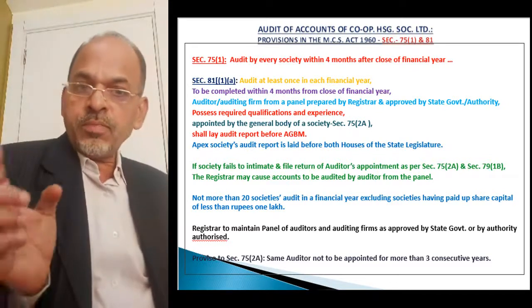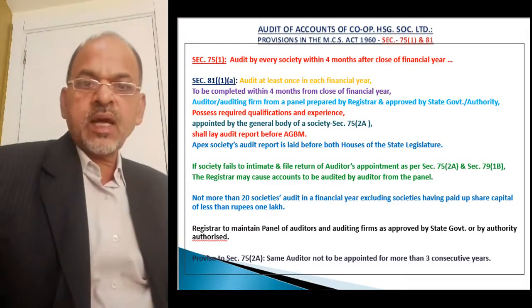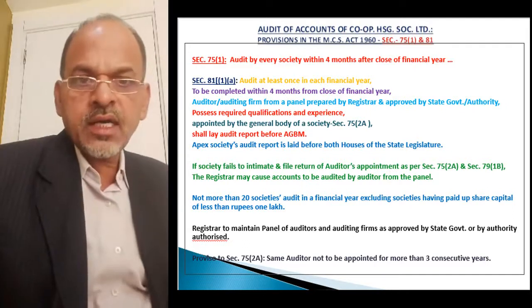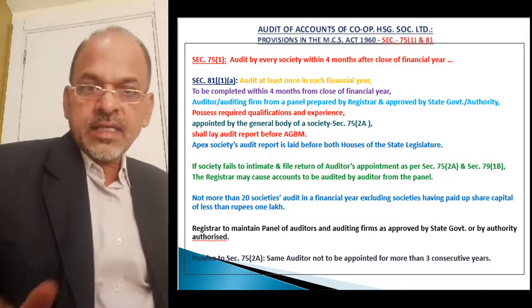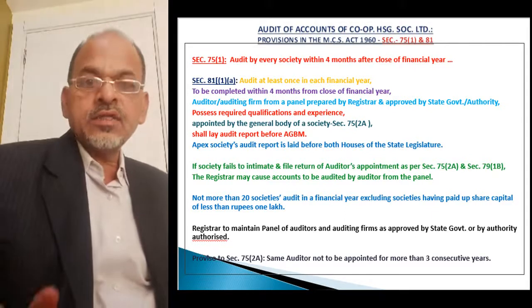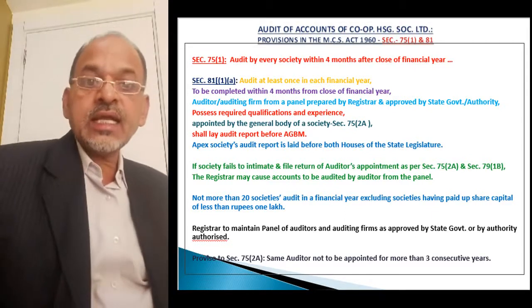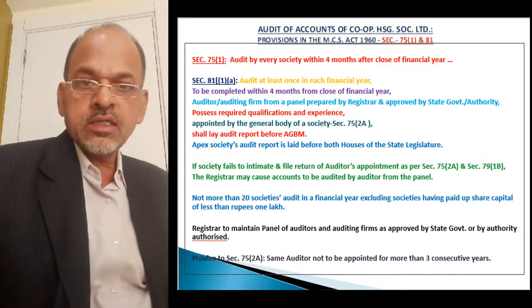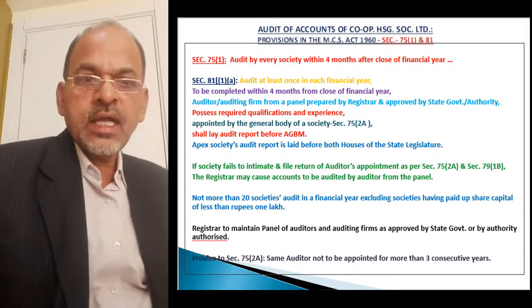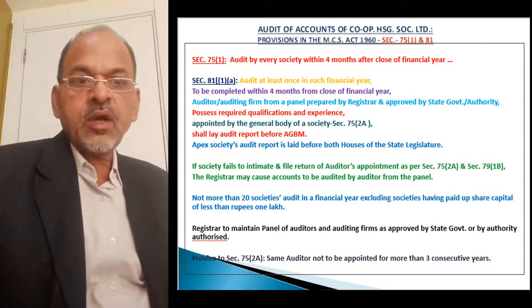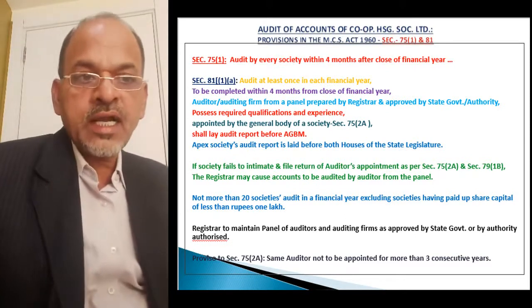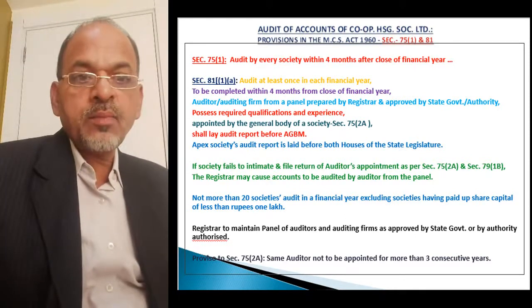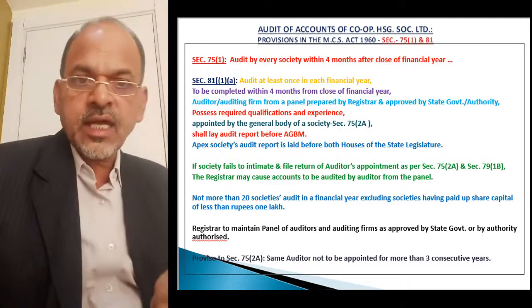But if you fail to intimate to the registrar about appointment of the auditor by way of filing a return of appointment of auditor, then the registrar will take it that the society has not appointed the statutory auditor in annual general body meeting, and the registrar may cause accounts to be audited by an auditor appointed by the registrar.